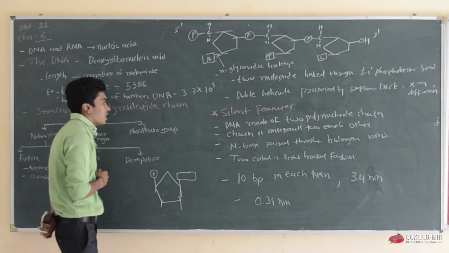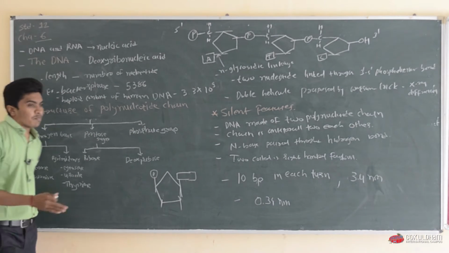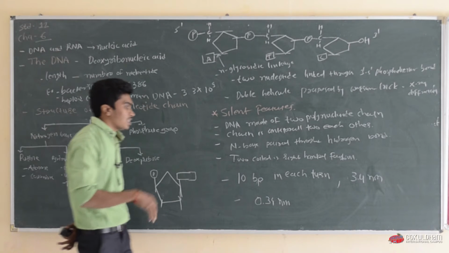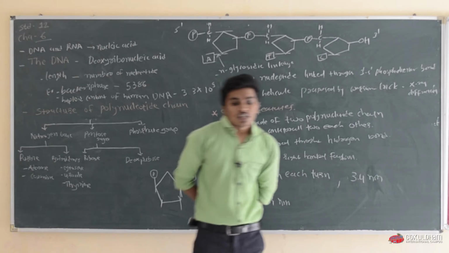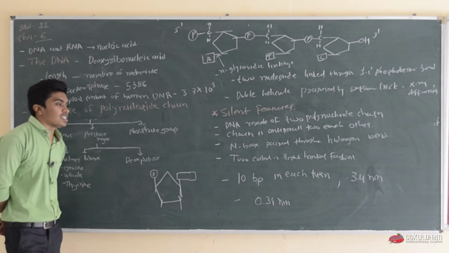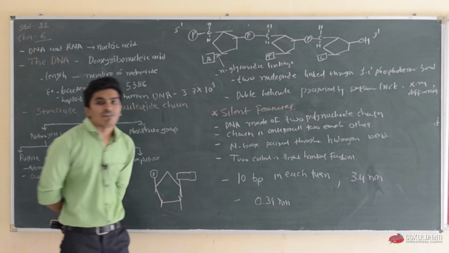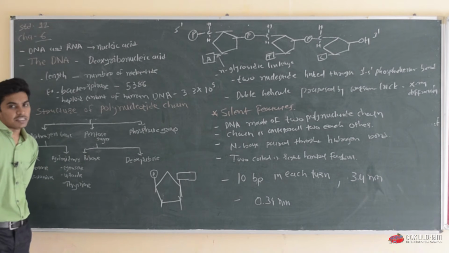As Mendel said, there is one factor which is transferred from parents to the offspring. Later on, many discoveries led to the conclusion that the nucleic acid is the genetic material in all living organisms, as well as in plants and in animals.